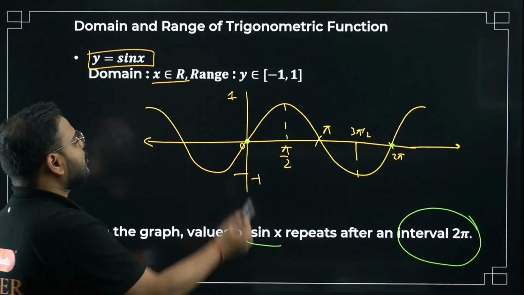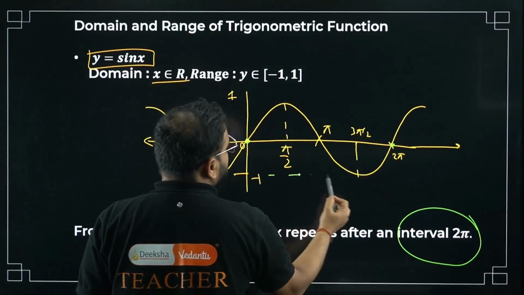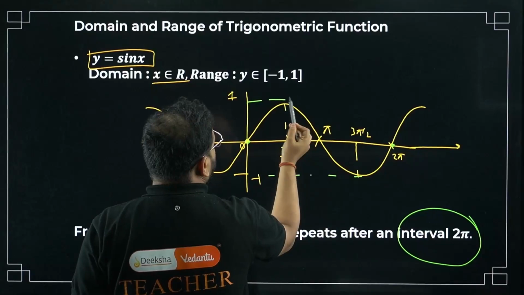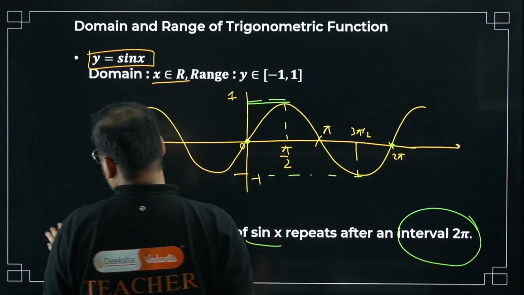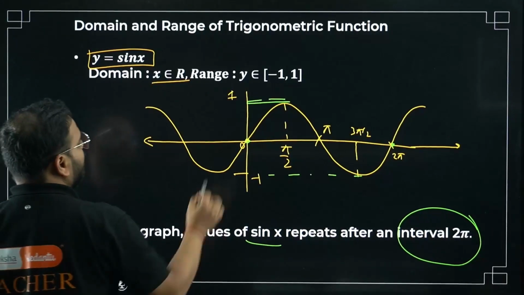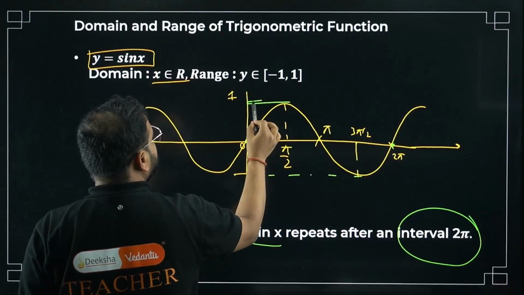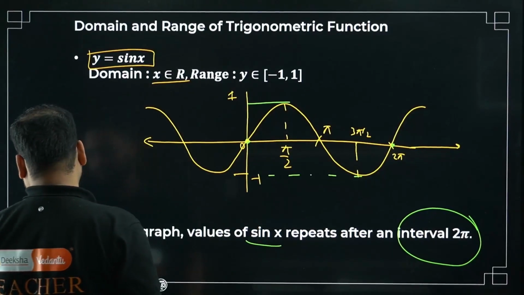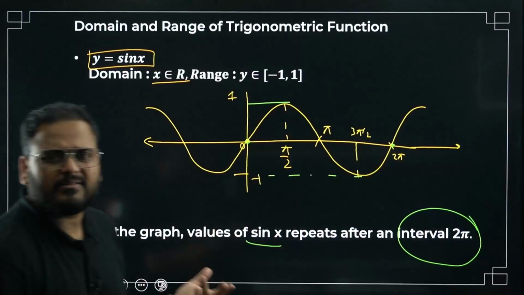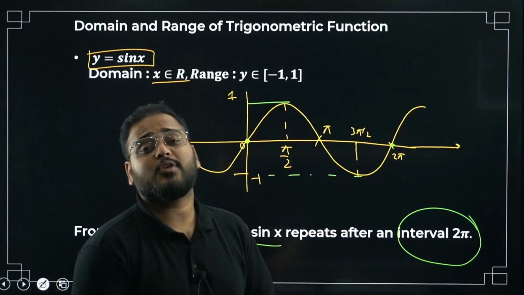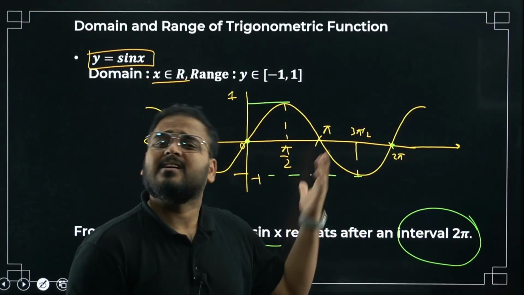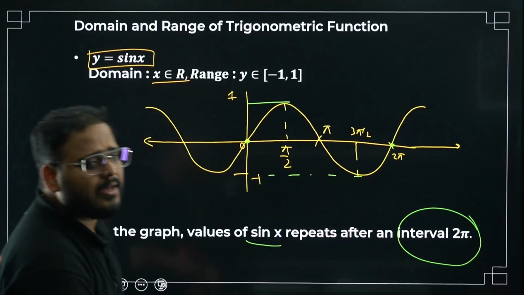Okay. So range is going to be what, bacha? Minus 1 to 1. This is going to be minus 1, and this is going to be plus 1. So minus 1 to 1. Okay. Chali. This is your domain and range. I hope this is clear. Please check. Simple graph, very simple, not difficult. After doing so much PU2 preparation, graphs and all, this looks very simple. It is simple.